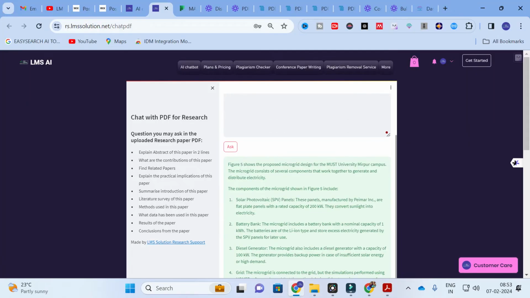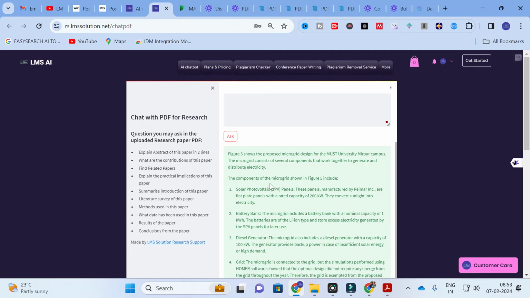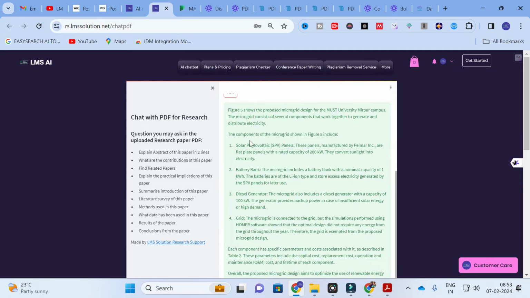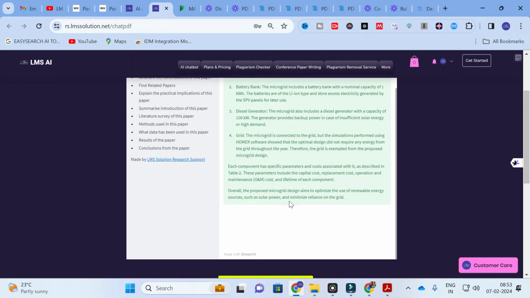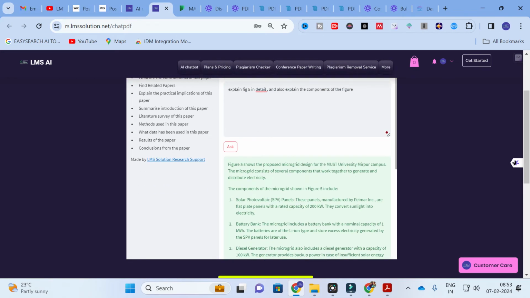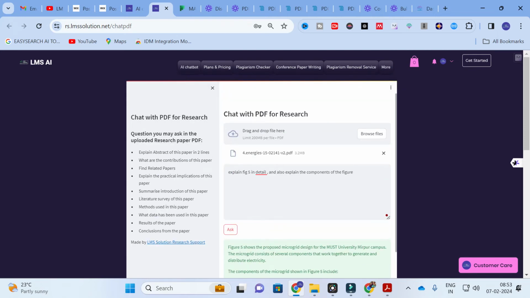So we will go again. Here you can see figure 5 shows the proposed microgrid design for the MUST site in Mirpur campus. The components of the microgrid in figure 5 include again the solar panel, and then you can see the battery bank, the diesel generator, the grid. So this is how you can get the explanation of the figure or explanation of any block diagrams or flowchart in seconds. You can give an input prompt, and according to that prompt it will generate a better answer for you.